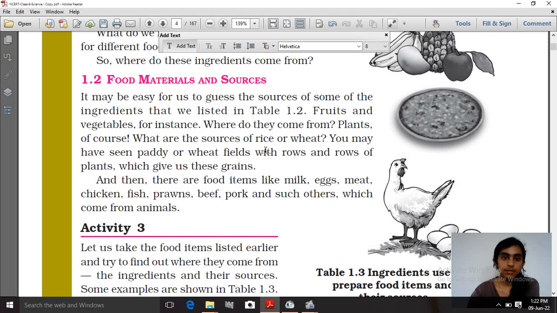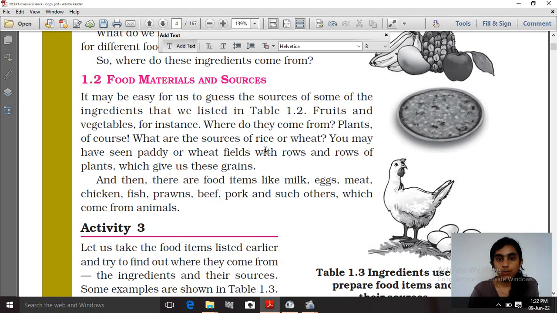So we have seen that plants are responsible for preparing such types of things. For fruits and vegetables also, plants are responsible.